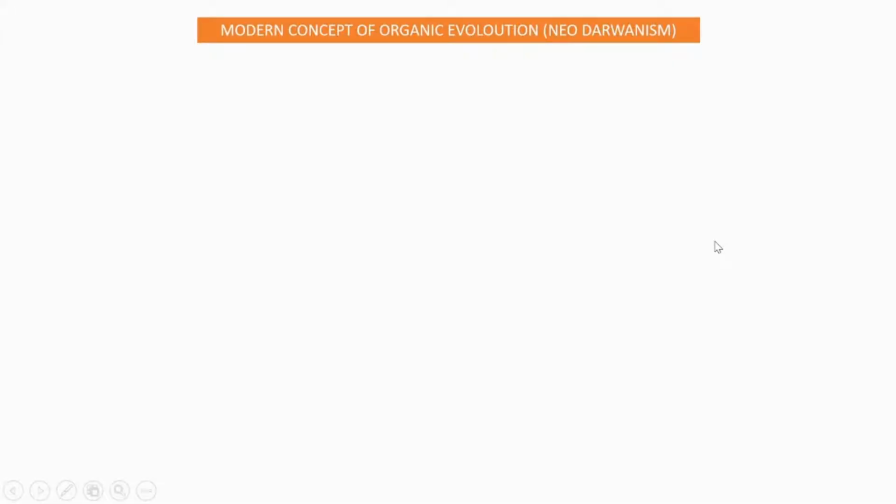Good morning, students. Today we are going to start the next chapter, that is the modern concept of organic evolution or neo-Darwinism. Three research developments help us understand inheritance and evolution better than before. Which are those three research developments?